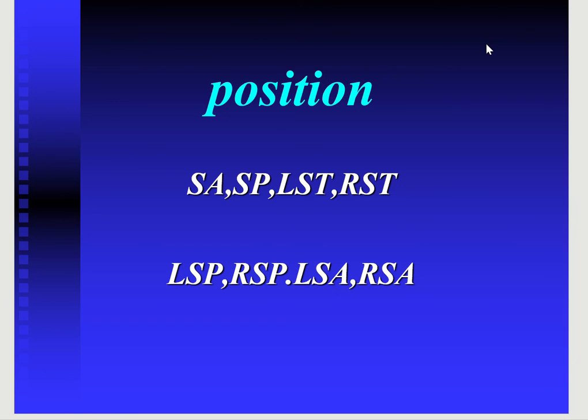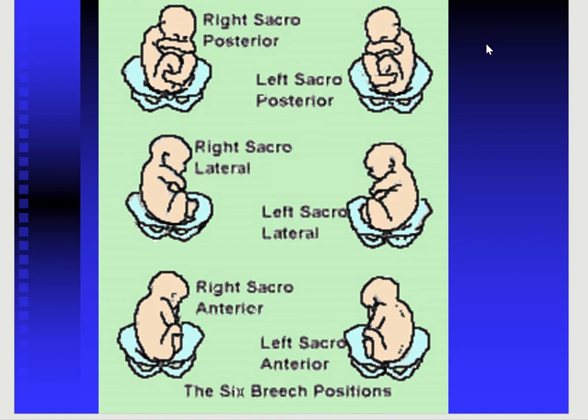It could be left sacroposterior, right sacroposterior, left sacroanterior, and right sacroanterior. This diagram is showing the different positions of the breech, that is the right sacroposterior, left sacroposterior, as well as the right and left sacrolateral, right and left sacroanterior.